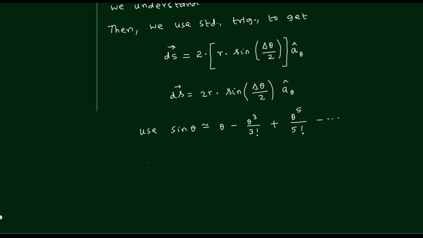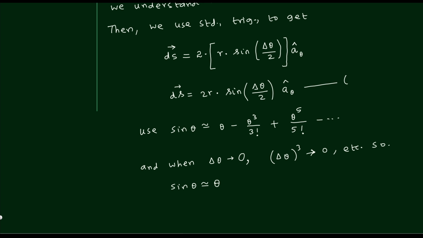Now the point to be noted is that delta theta is very, very small. If delta theta is very small, then what will happen to the higher powers? Higher powers like delta theta to the power 3 and so on, everything will go to 0. Therefore we will retain only the first term, which means that sin theta is approximately theta.